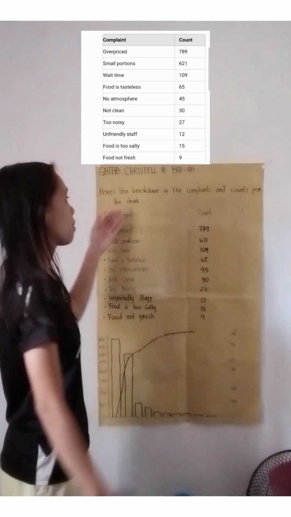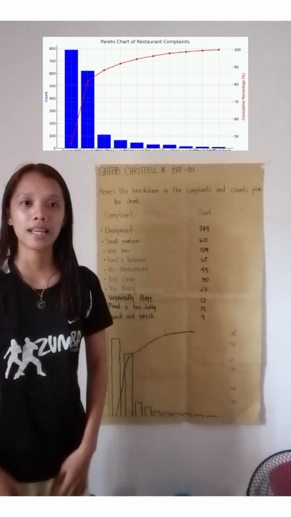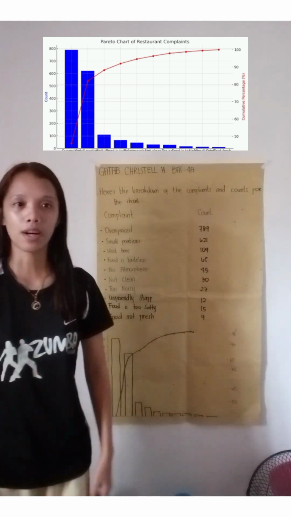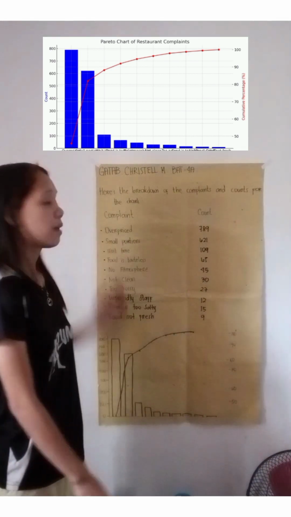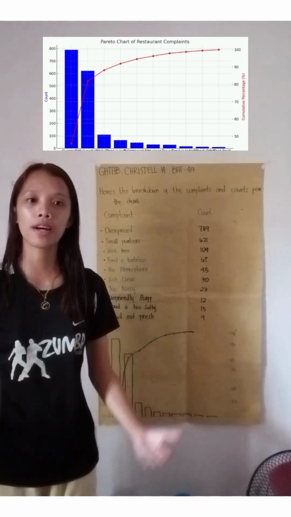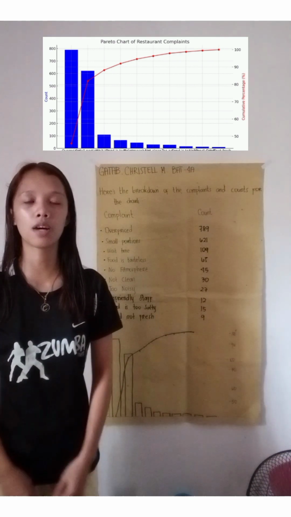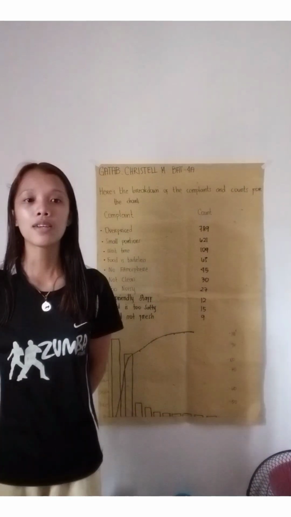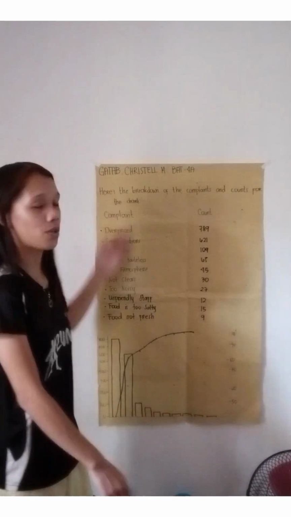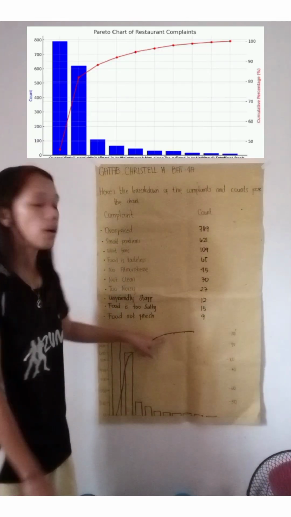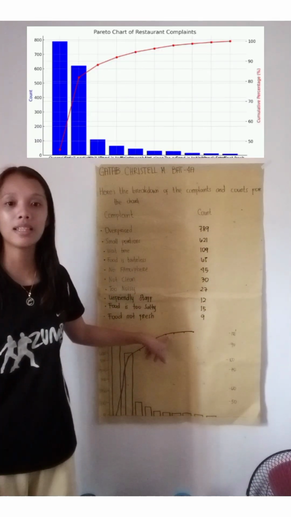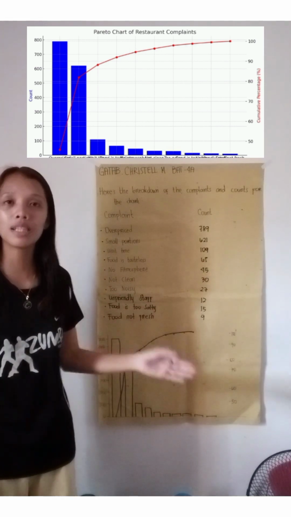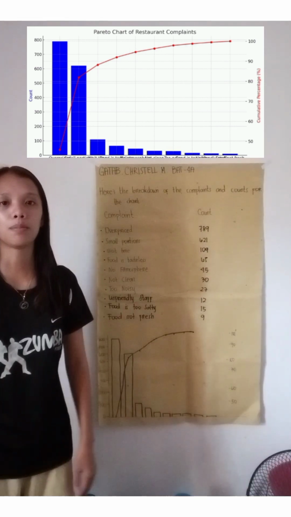So, here's the breakdown of the complaints and counts of the chart. So, the Pareto chart. The Pareto chart shows the frequency of complaints in a restaurant, with the complaints arranged in descending order of occurrence on the bar chart. The red line indicates the cumulative percentage of complaints.